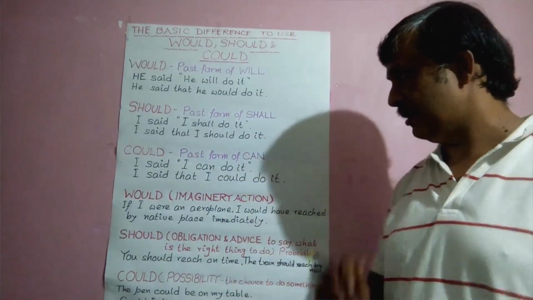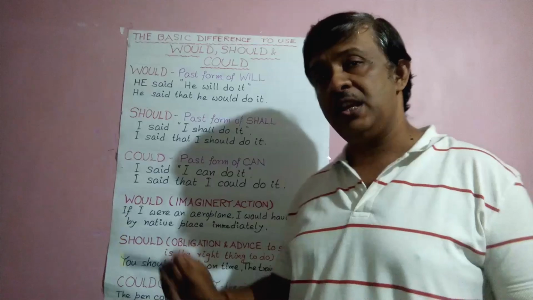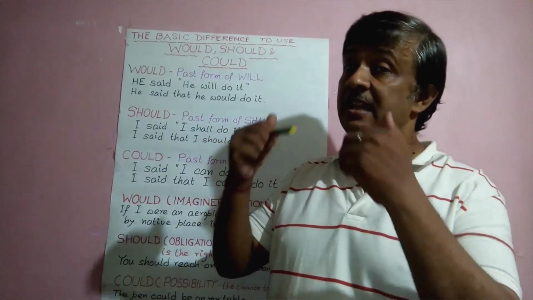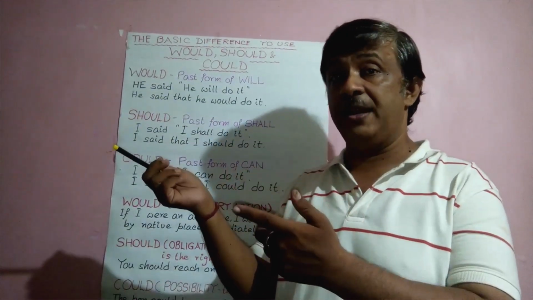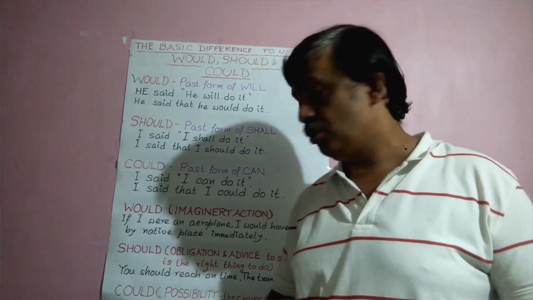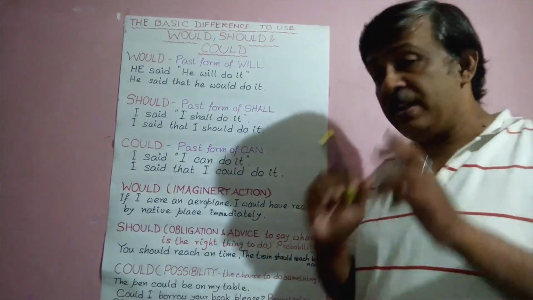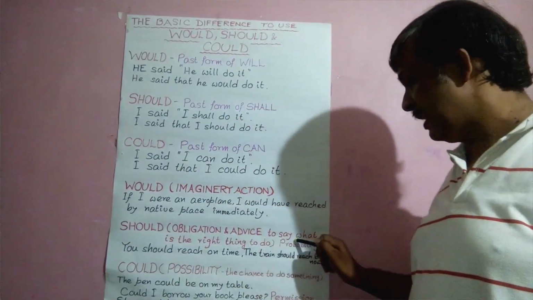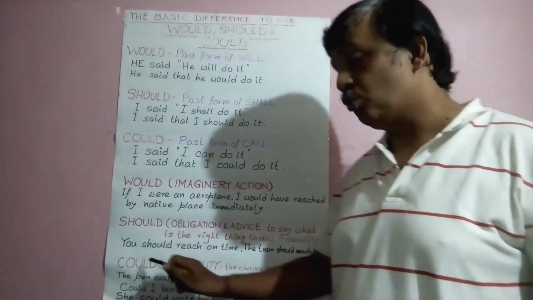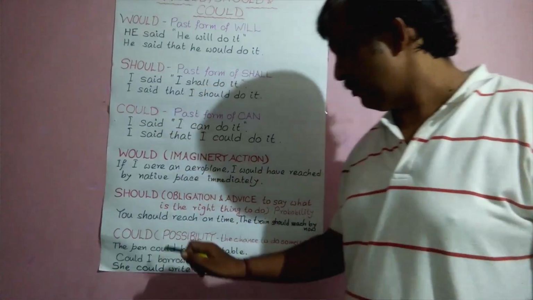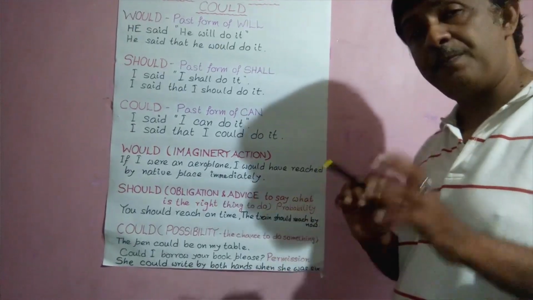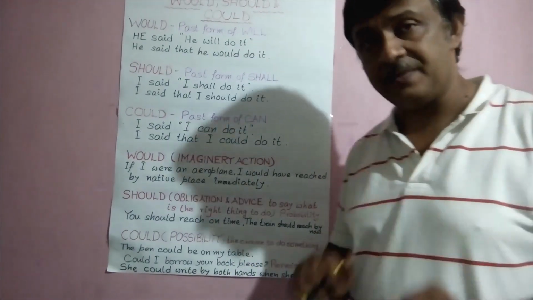Now the second point. Would is used for imagination purpose, that is, in future something will happen which is explained in the past. Now should is used for obligation and advice, to say what is the right thing to do. Now could, where do we use could? For possibility, the chance to do something, and for permission and ability.